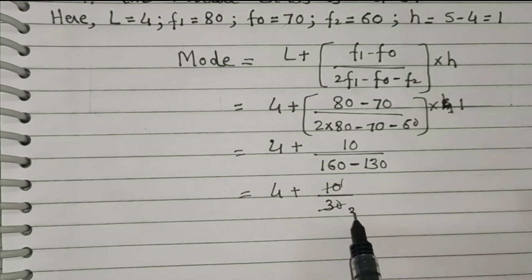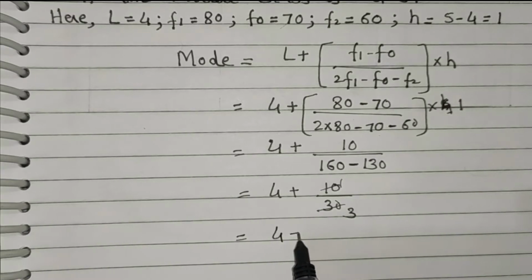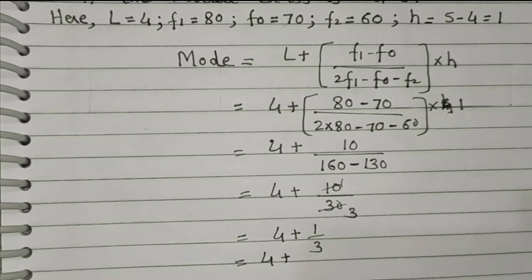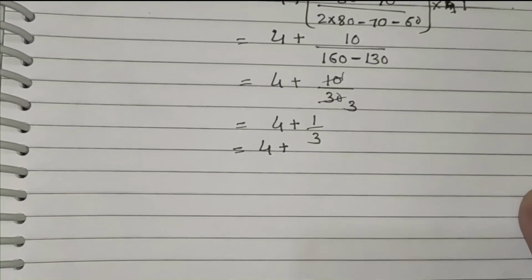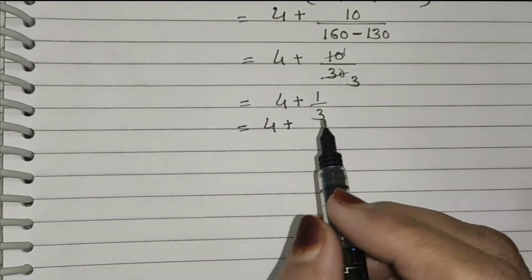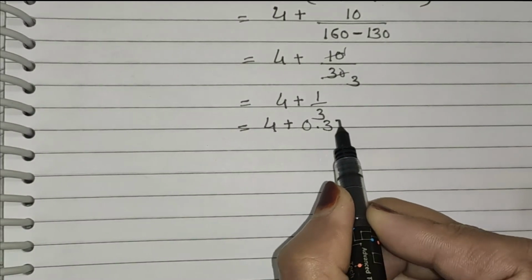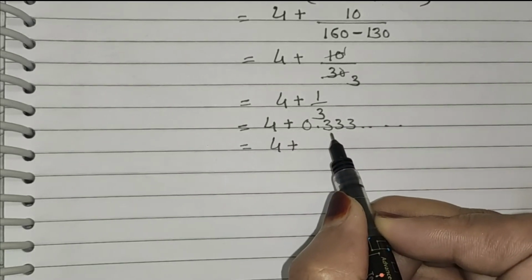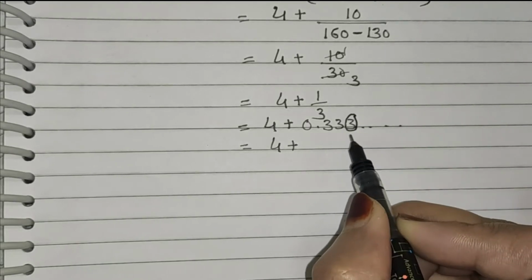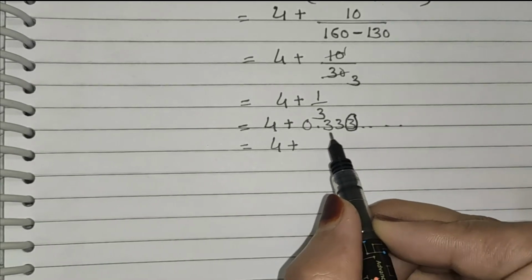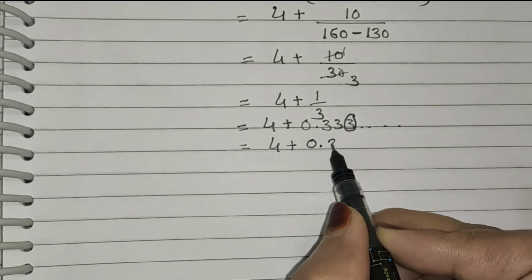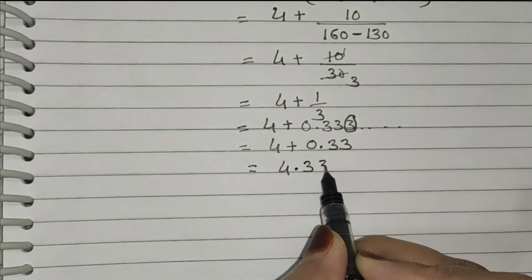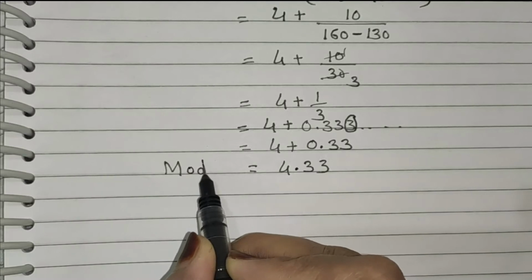Now 3 ones are 3, 3 tens are 30. Therefore 4 plus 1 upon 3. Now we get here 4 plus, now 1 divided by 3 we get 0.333 and so on. Now after the decimal only 2 digits are written. Now look at the third digit, it is less than 5. Therefore the rounded value of this number is 0.33. Now add these two numbers, we get 4.33. It is the value of mode